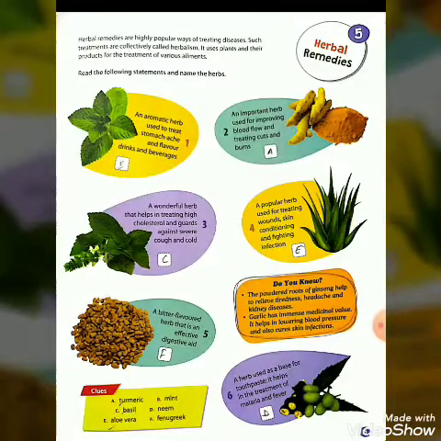Now the next picture is of fenugreek. We know that it is a bitter flavored herb that is an effective digestive aid. It is very useful for our digestive system. Now the last one, you can see the picture is given here. You know that this is neem, a herb used as a base for toothpaste. It helps in the treatment of malaria and fever. Okay, this is about neem.